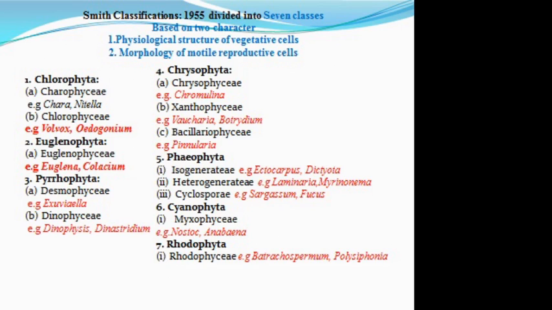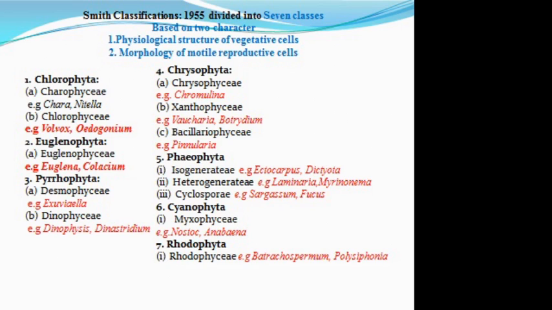Then 6th division, that is the Cyanophyta. 1,500 forms are present. Dominant pigment chlorophyll A, chlorophyll B, C. Phycocyanin, C. Phycoerythrin are present. Reserve food, that is the cyanophycin starch. Class Myxophyceae, Nostoc and Anabaena, that is the example of the Cyanophyta. It is also called as the Myxophyta or blue-green algae.